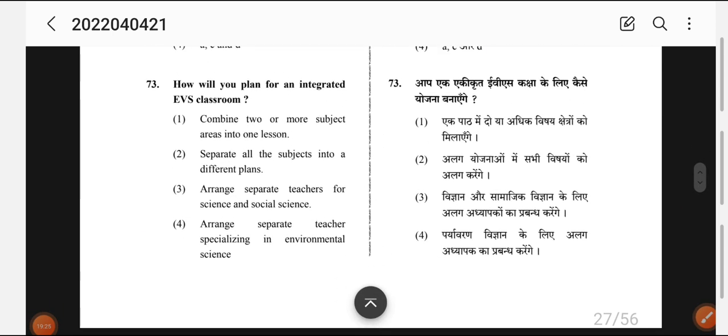Now coming to how will you plan an integrated EVS class. Number 1, combine two or more subject areas into one lesson. Number 2, separate all subjects into different plans. Number 3, arrange separate teachers for science and social science. Number 4, arrange separate teachers specialized in EVS.